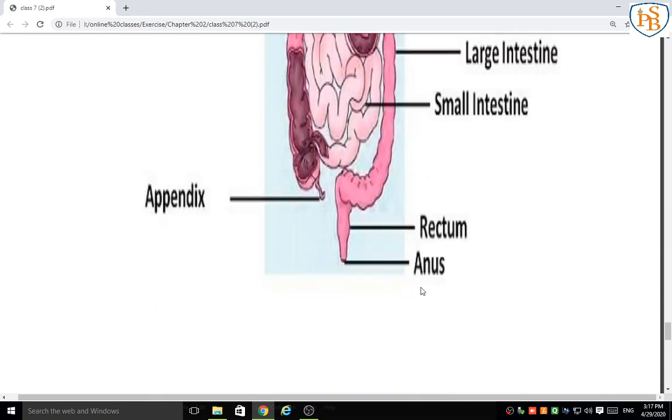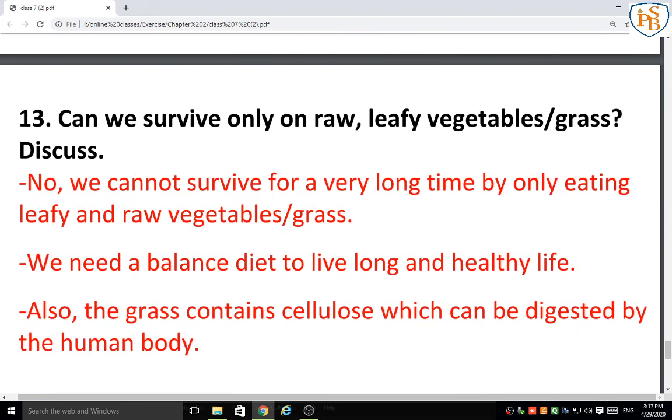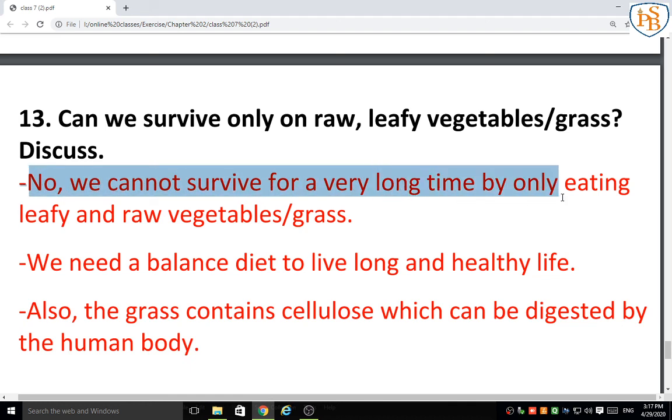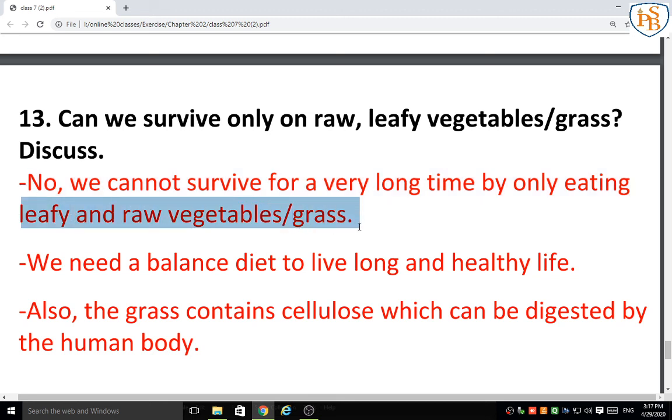The last question of our exercise: can we survive only on raw leafy vegetables and grass, no grains, no chapati, bhakri and all? No, the answer is no. We cannot survive for a very long time by only eating leafy and raw vegetables or grass.